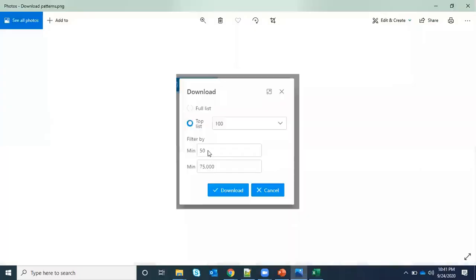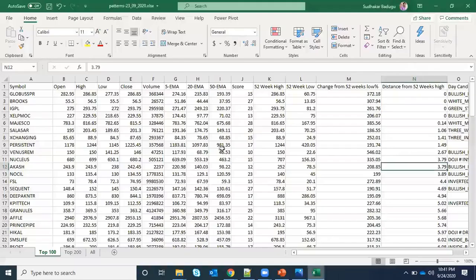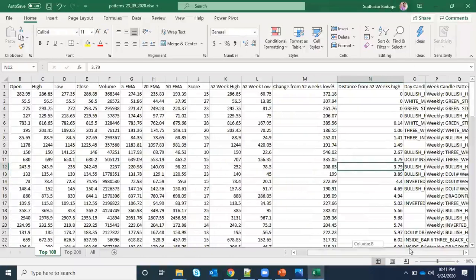If you want the minimum price to be 50 or 500, whatever it is, once you click this download button, this dialog will appear and you will get this Excel sheet. From the Excel sheet, you can do whatever analysis you want, based on the 52 week percentage from low.